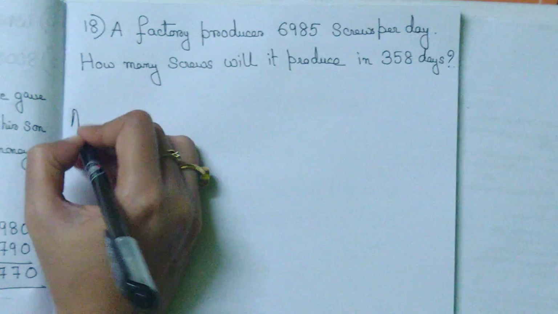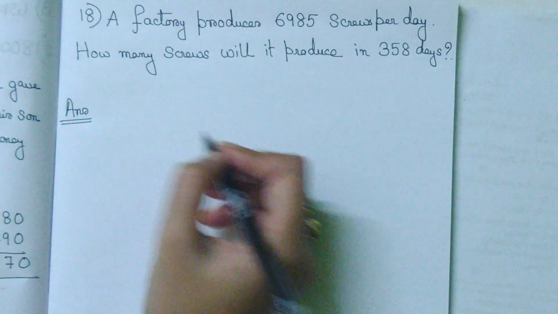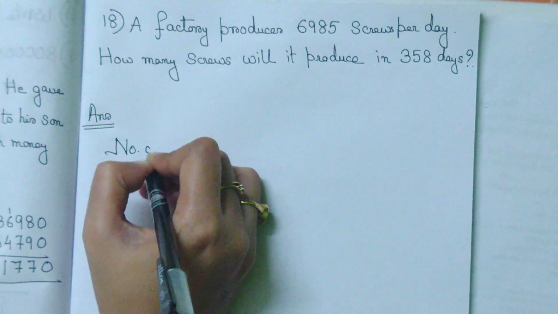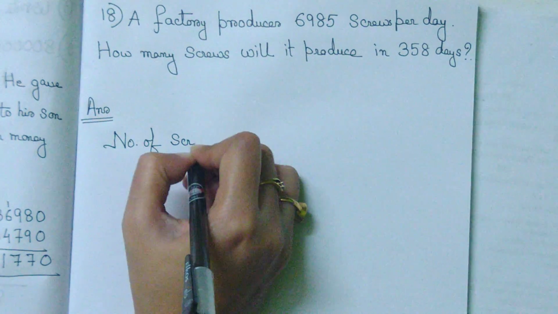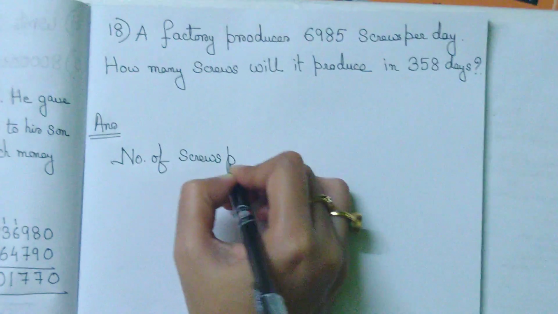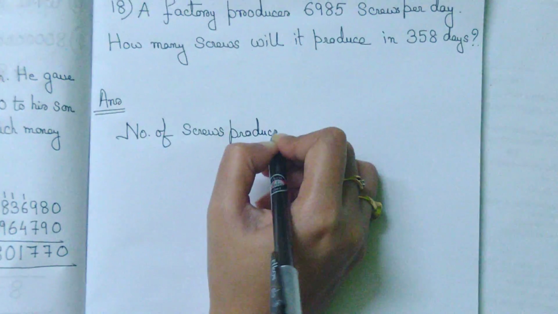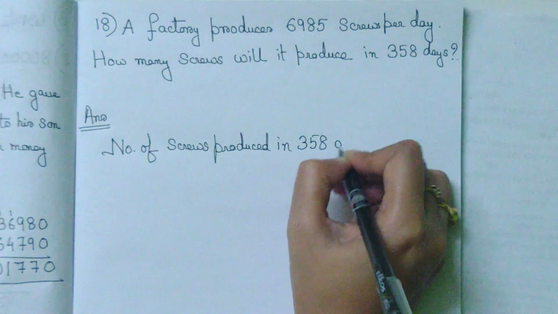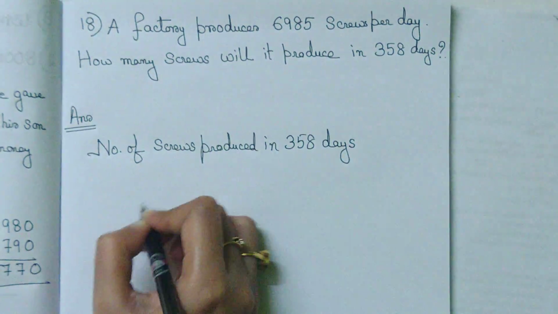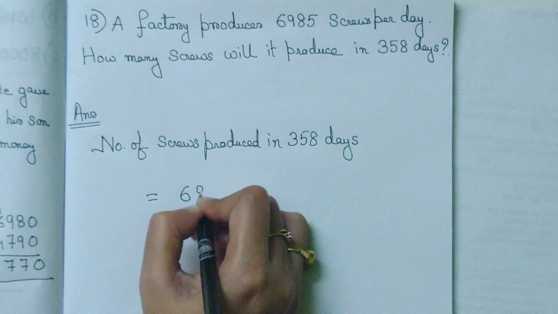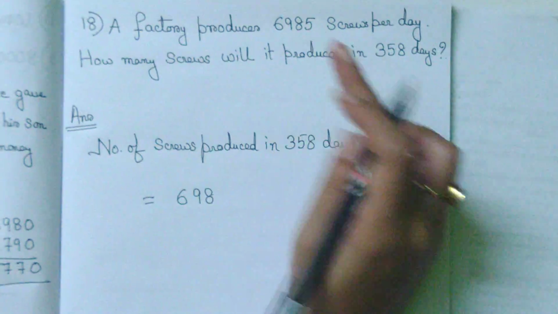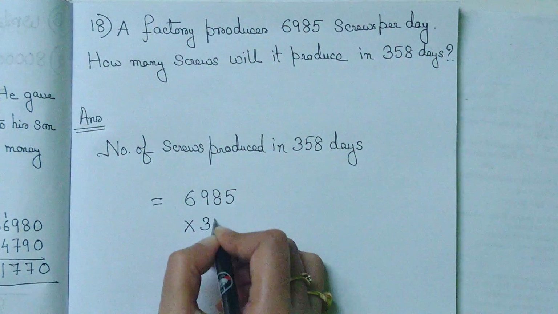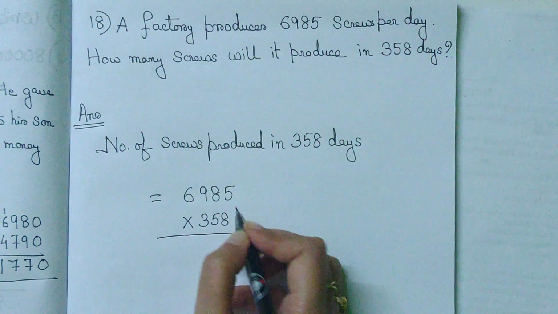So, answer, number of screws produced in 358 days is equal to, so we will multiply because per day 6985 screws are getting produced. So in 358 days how many screws? We will simply multiply it.